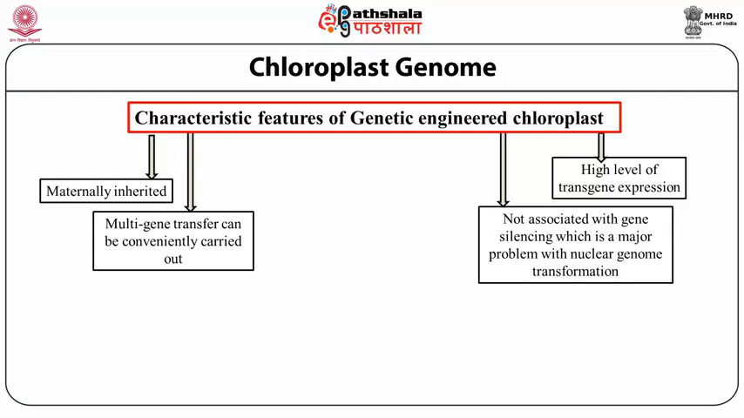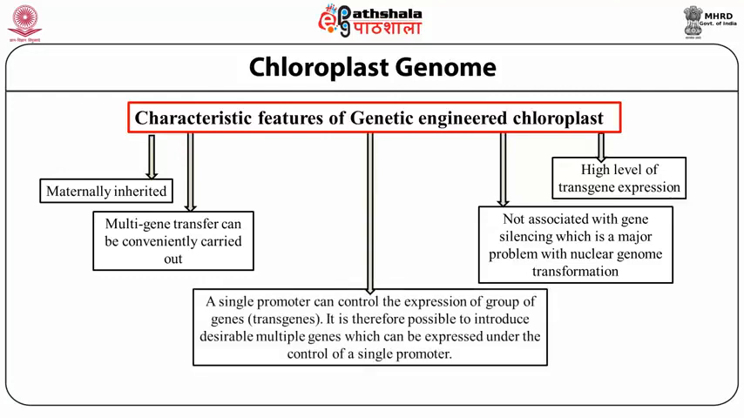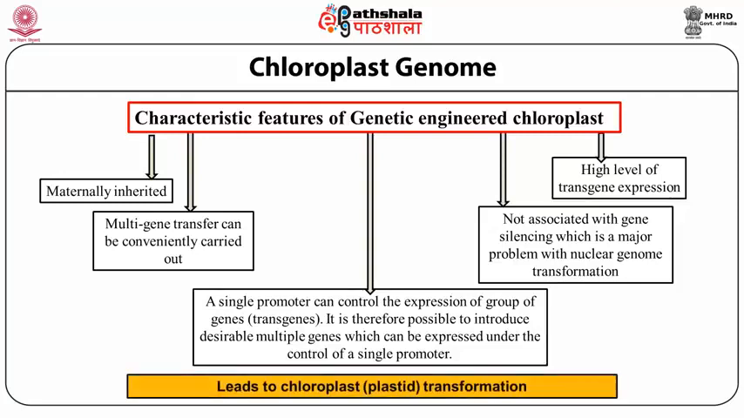Nowadays, in the field of biotechnology, genetically engineered chloroplast, or the chloroplastic transformation, is mainly used in the development of transgenic plants. In this genetically engineered chloroplast, only a single promoter can control the expression of a group of genes, that is transgenes. It is therefore possible to introduce desirable multiple genes which can be expressed under the control of a single promoter.